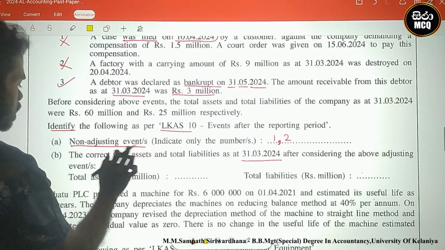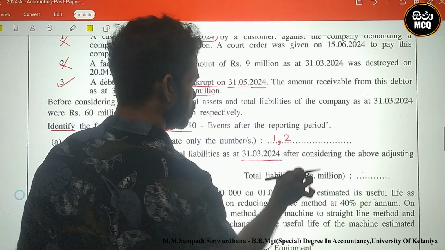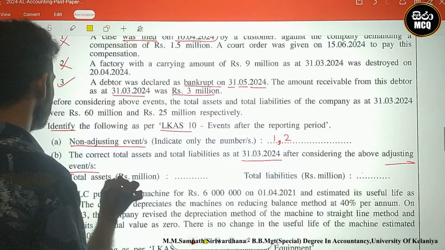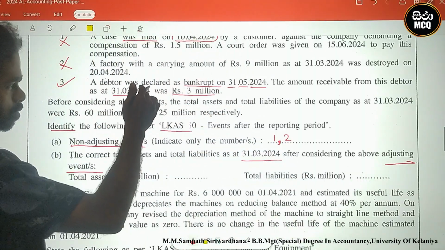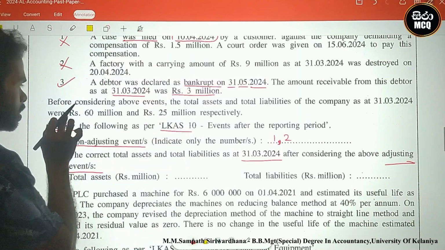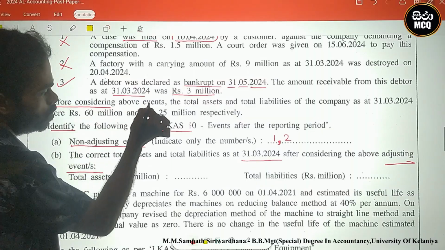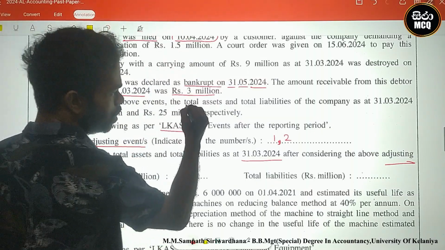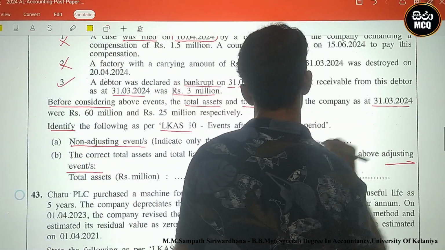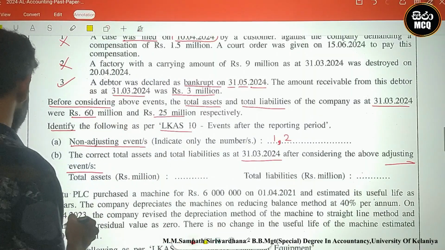Next one. Correct total assets and liabilities as at 31st March 2024 after considering the above adjusting events. Only one adjusting event, the bad debts written off. What are the current assets and liabilities? Before considering the above events, total assets and total liabilities of the company as at 31st March 2024 were 60 million and 25 million.